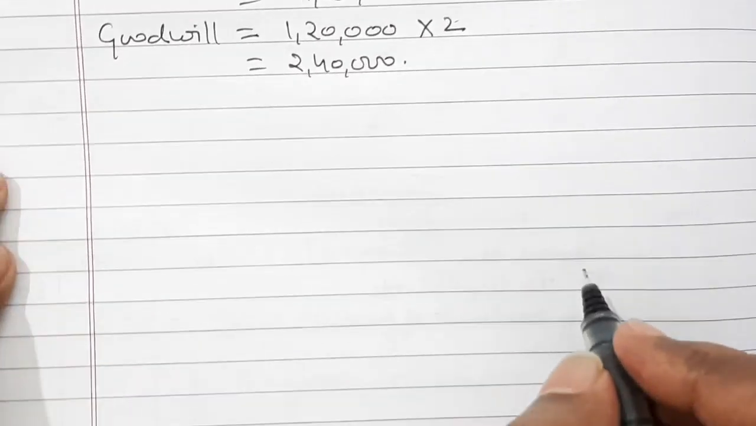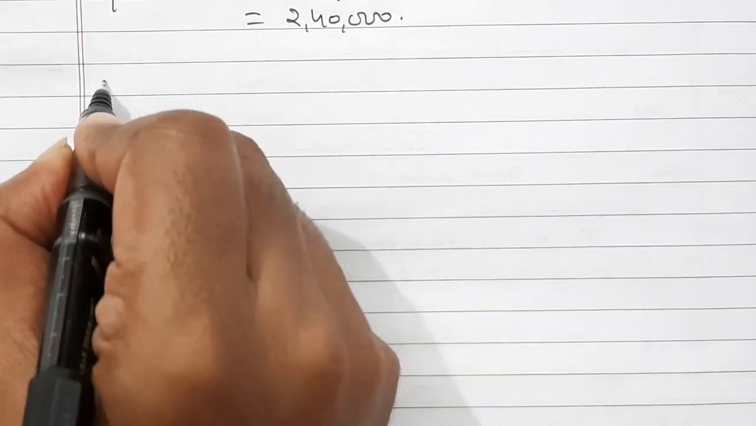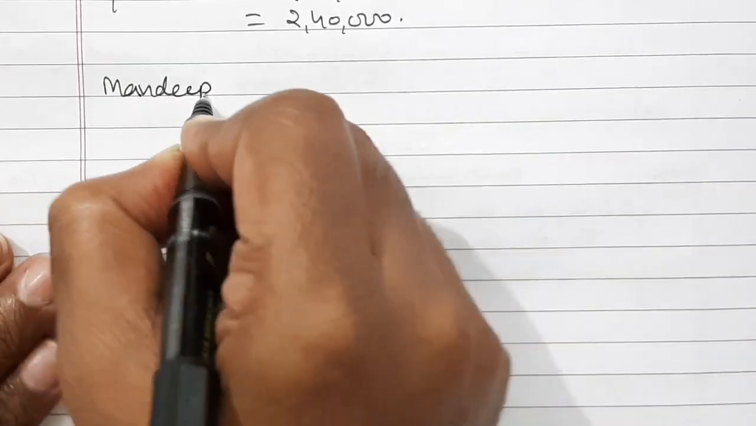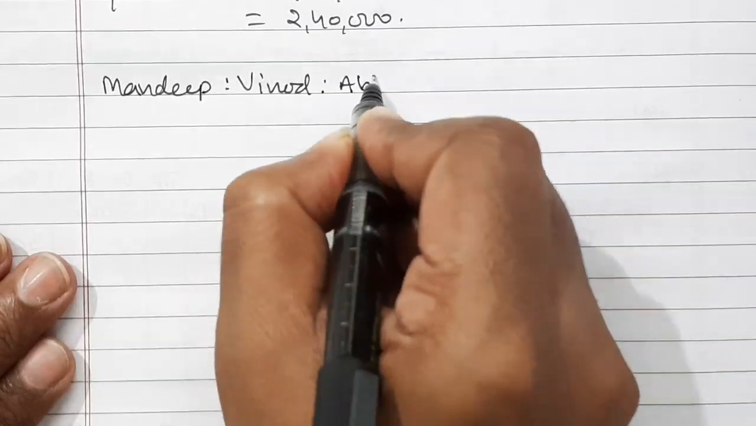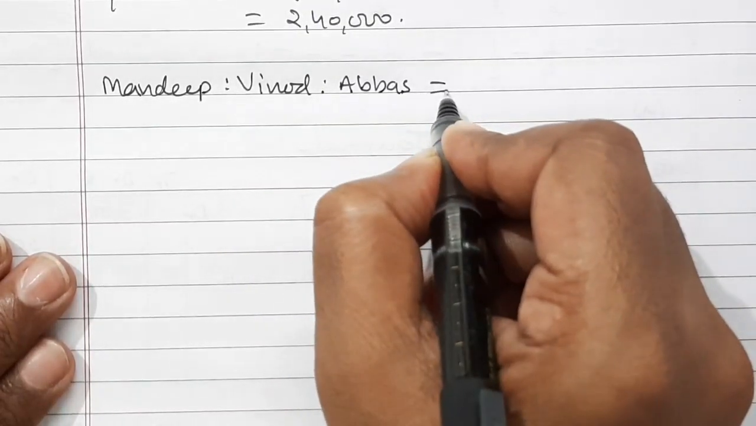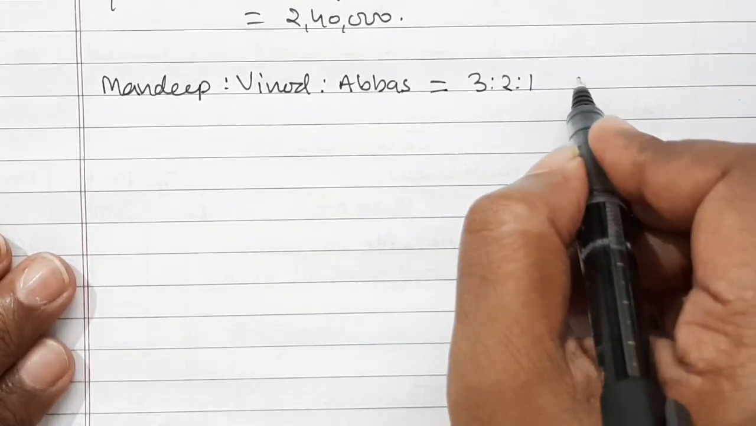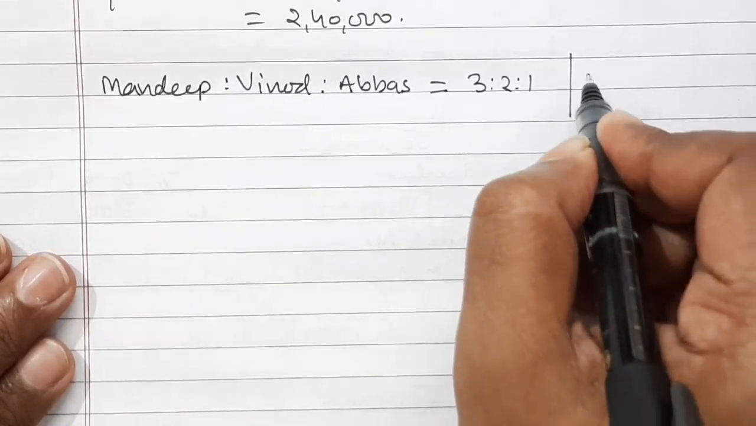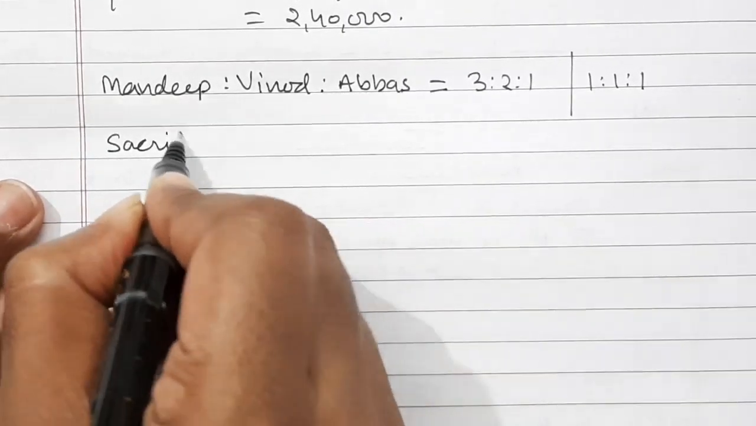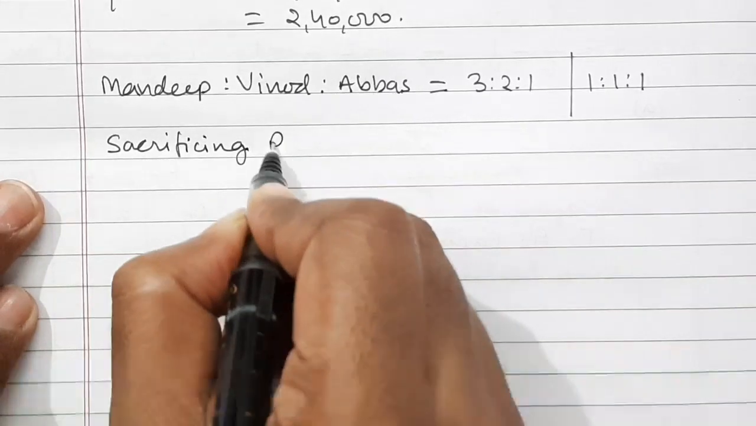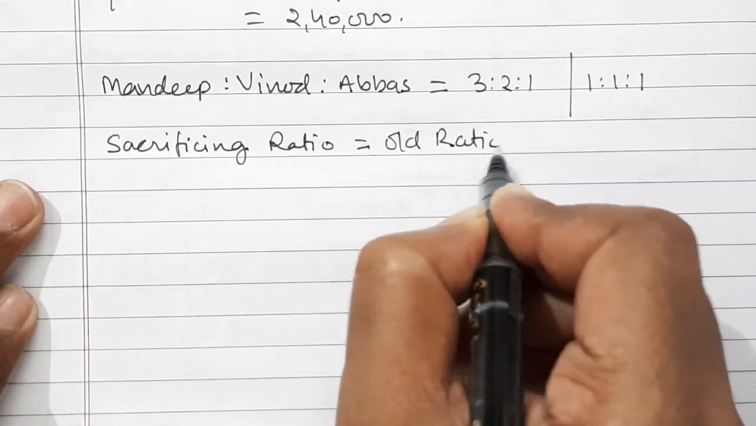Now let us calculate the sacrificing and gaining ratio of the firm's partners. There are 3 partners, Mandeep, Vinod and Abbas. Their old ratio is 3:2:1, and their new ratio is 1:1:1 equally. So sacrificing ratio is equal to old ratio minus new ratio.